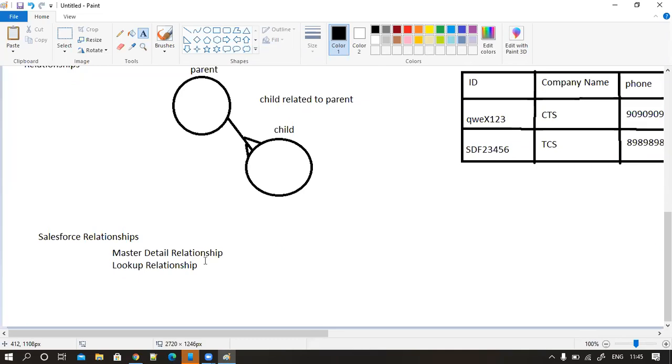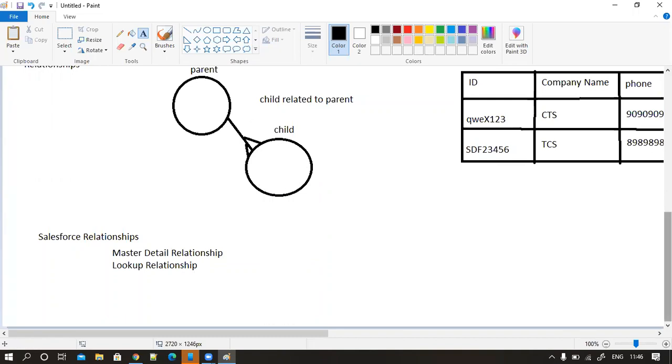So how many relationships are there? Are relationships nothing but field data types? Yes, I'll show you. Yes. So by observing this diagram, can you identify which one is parent and child? Parent always holds the child. The relationship starts from the child. That means I can go to the child object and create a new field, either with a data type of master detail or lookup, and then choose my parent.